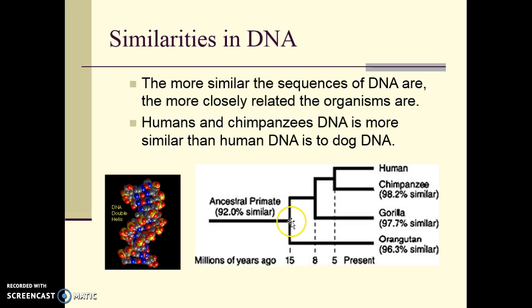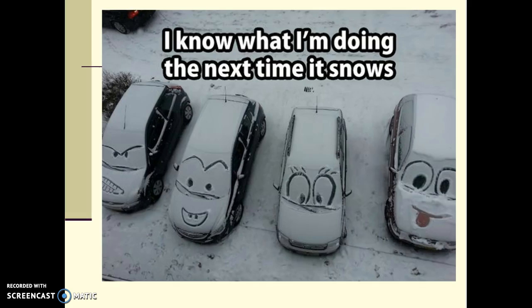For example, the orangutan, it looks like the branch that eventually developed into a human and the branch that eventually developed into an orangutan separated approximately 15 million years ago. Again, we still need a lot of fossil evidence to support this, but the DNA evidence would indicate that this is the case. That gets us to the end of DNA evidence.